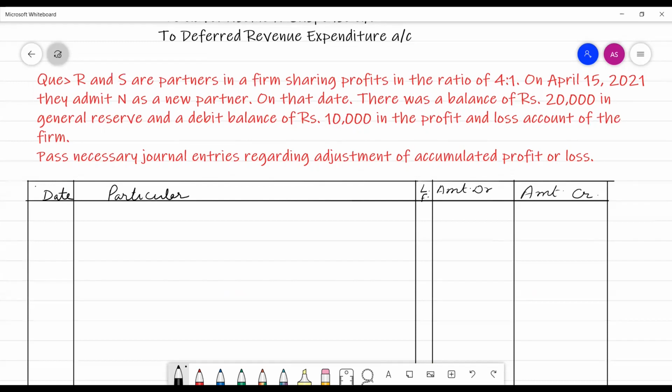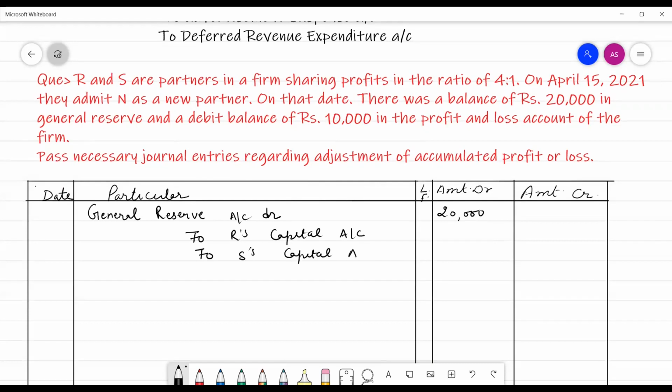The entry would be, this is accumulated profit: general reserve account debit rupees 20,000, to the old partners. The first partner is R, to R's capital account, and the second partner is S, to S's capital account. The old ratio among these partners is 4:1. Then this 20,000 will be distributed among R and S in the ratio 4:1, which is the old ratio.